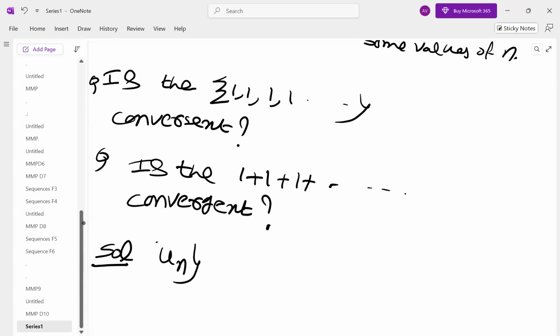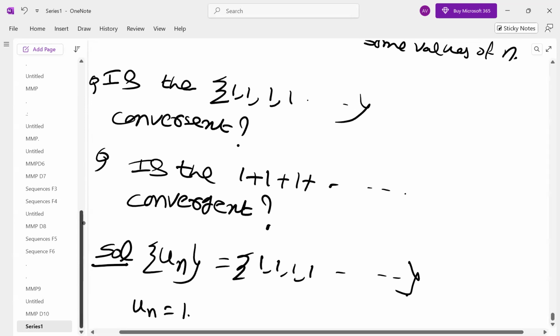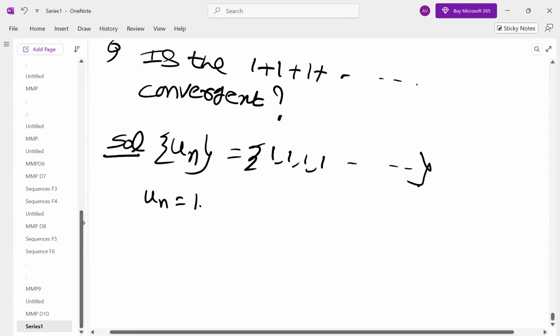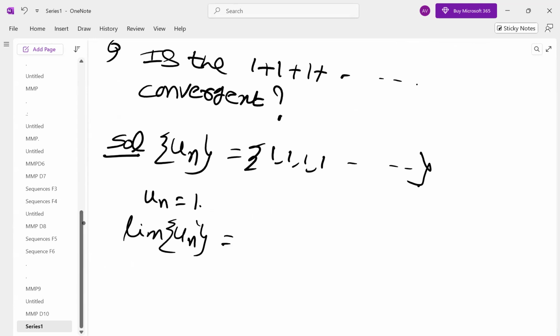This is the sequence un: 1, 1, 1, 1. What is the nth term? 1. What is the limit? This is called a constant sequence. Constant sequences are always convergent.